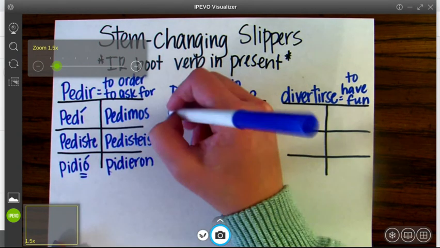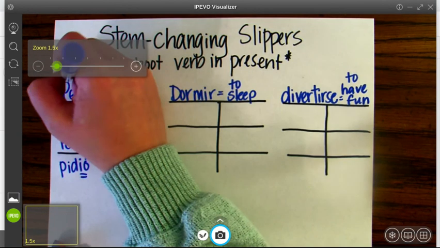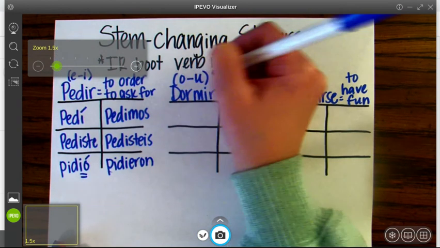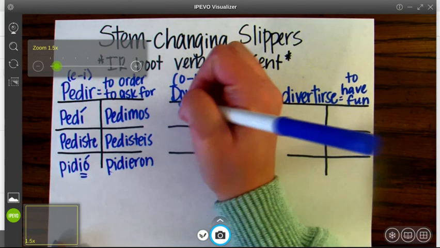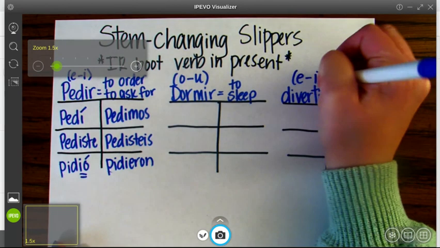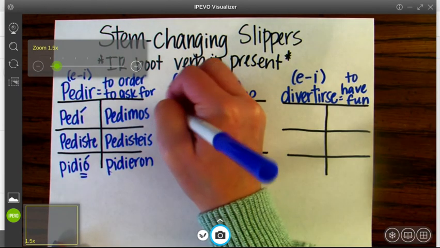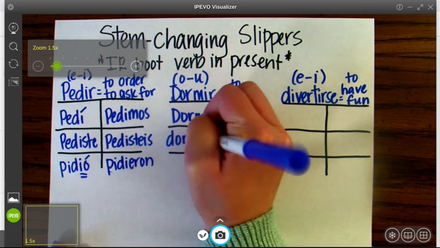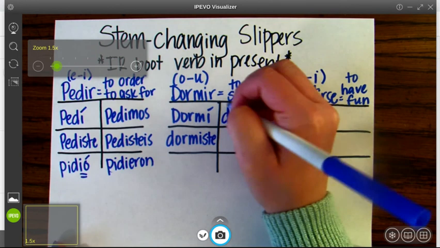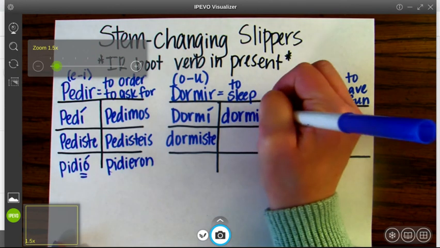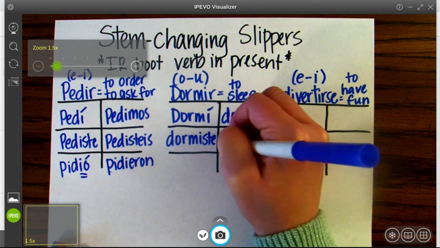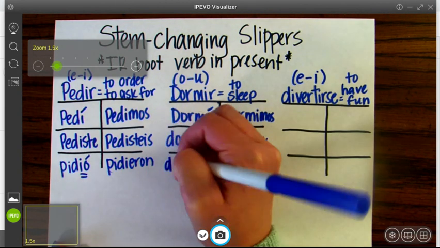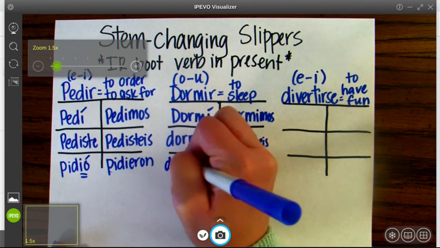Dormir again is going to be a stem changer. So pedir we can write it's an E to I. Dormir is going to be O to U in the preterite. And then E to I. Okay? So yo dormí. Tú dormiste. Dormimos. Dormisteis. And then here we have our stem change. So it goes O to U, durmió. And then we have durmieron.